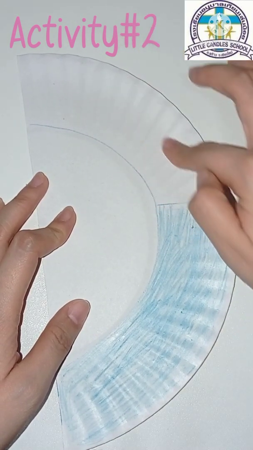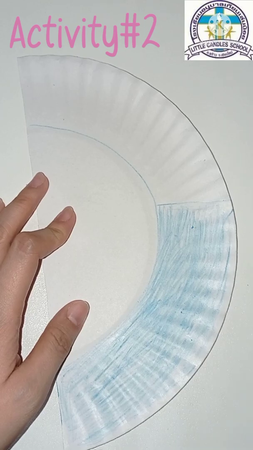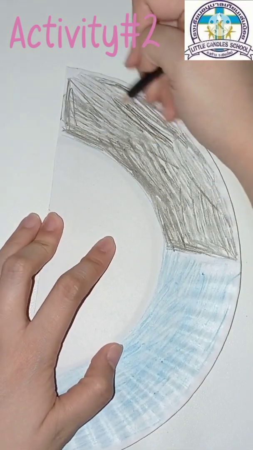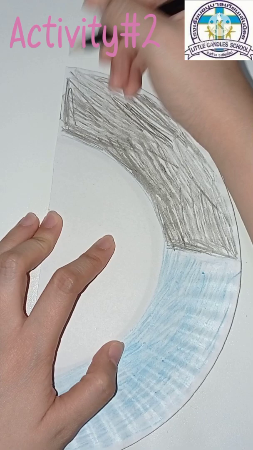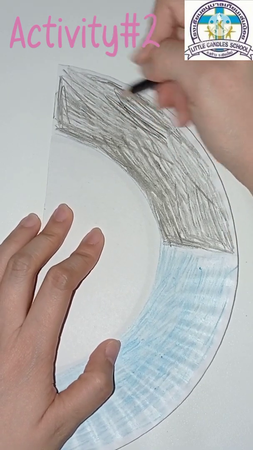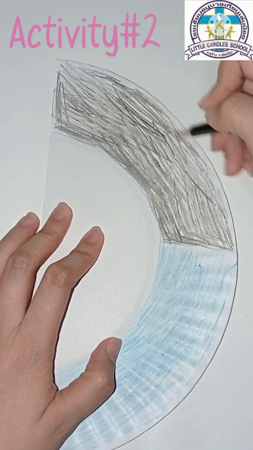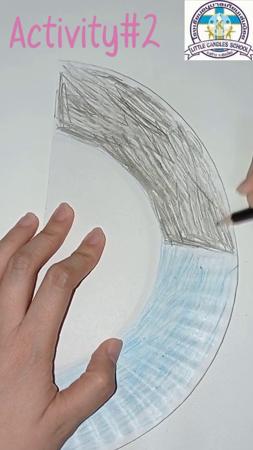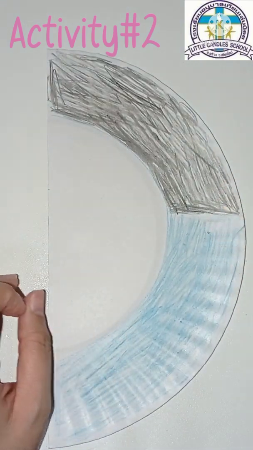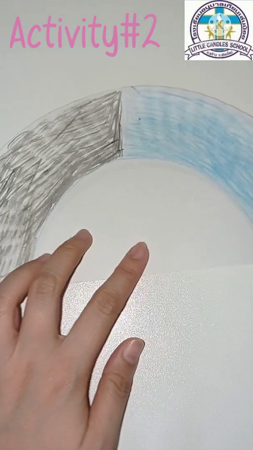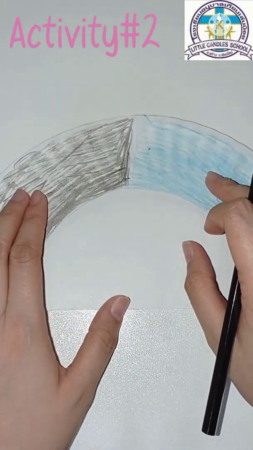The next half, I will color with black. Okay, I'm almost finished coloring with black. You can pause this video, okay? Pause the video and color. Just like what teacher did. I pause, stop the video and color, okay? And then this will be the day and the night.